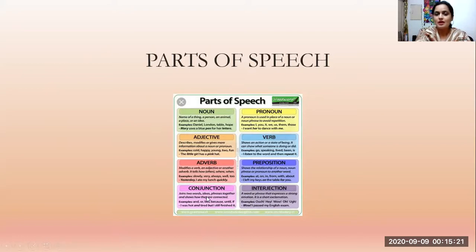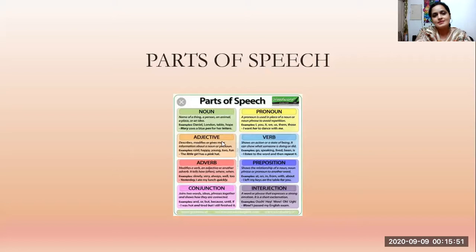For example, I give you one sentence. He is a big boy. Here the word he is pronoun, is helping verb, a is article, big is adjective and boy is noun.